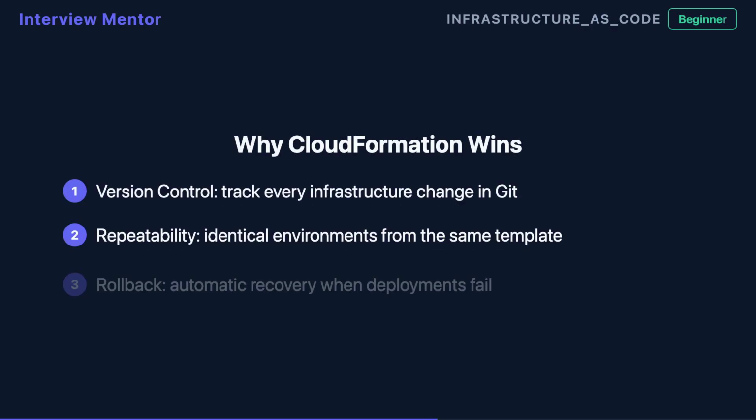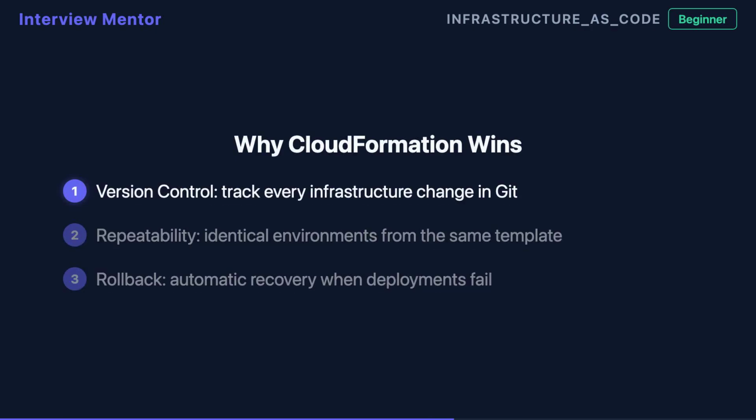Because your infrastructure is just code, you get 3 powerful benefits. Store it in Git for full version history, deploy identical environments every time for true repeatability, and if a deployment fails, CloudFormation can automatically roll back to the last working state. Infrastructure management becomes as reliable as software development.